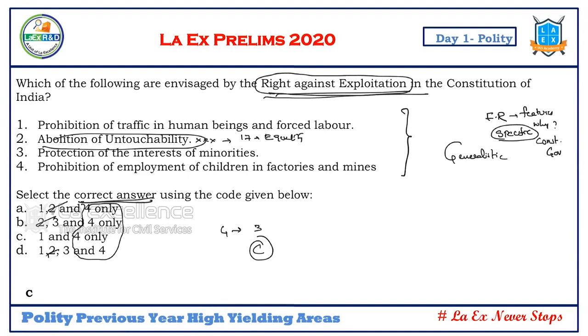So in the specific question, prohibition of traffic in human beings is Article 23. Forced labor is also spoken of over there. Interests of minorities are Articles 29 and 30. And then untouchability, Article 17, goes into equality. Prohibition of employment of children in factories is Article 24. So 1 and 4 are the right statements over here.